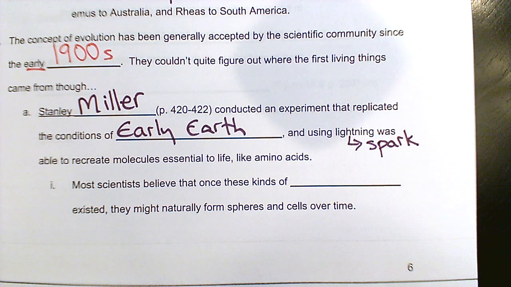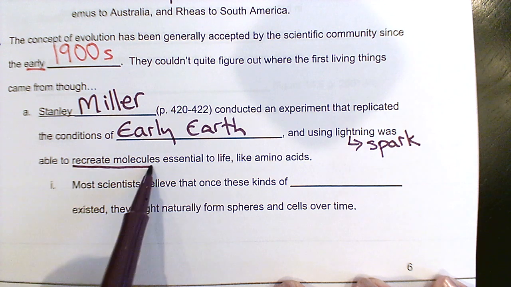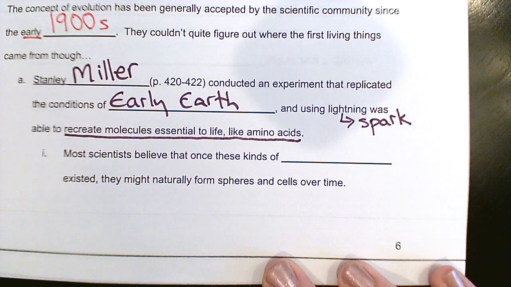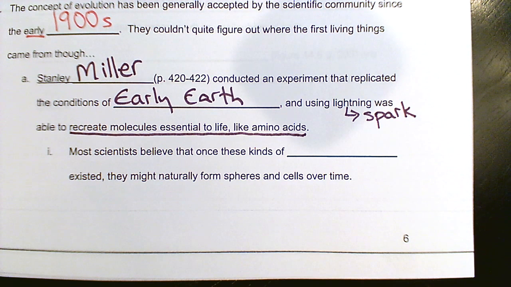And in a very short amount of time, within days, he was able to recreate molecules essential to life. Okay, so things that are needed for life to exist naturally would start to exist given the molecules that would have been available to early Earth.